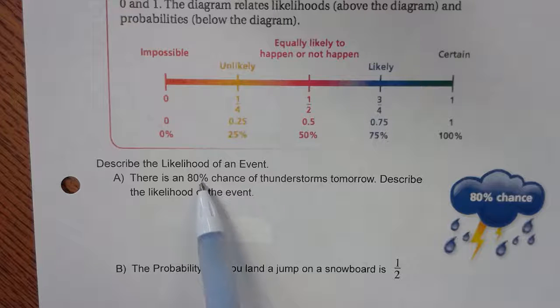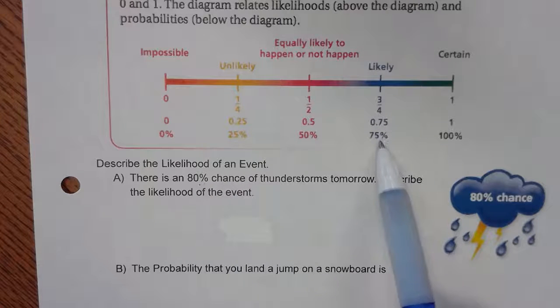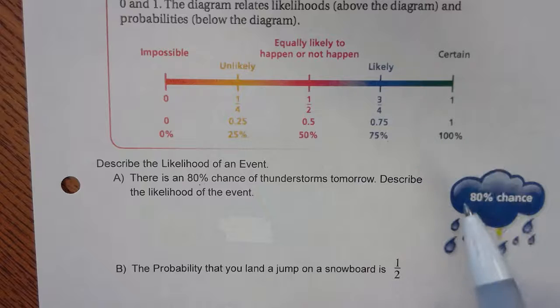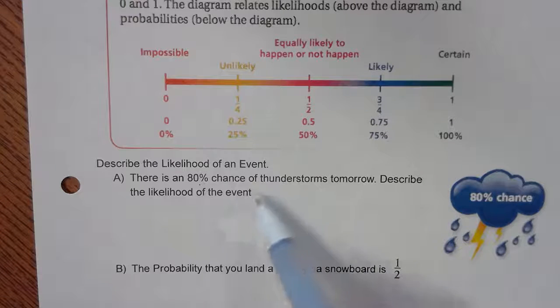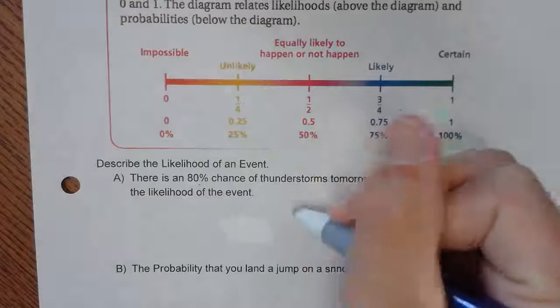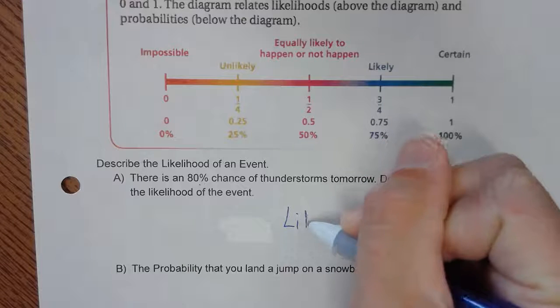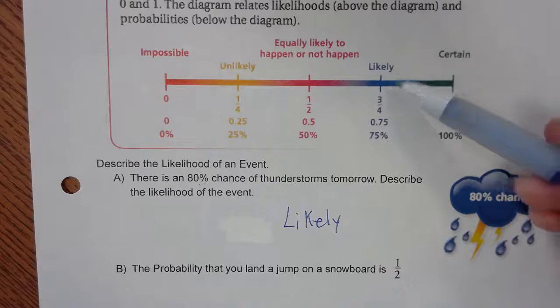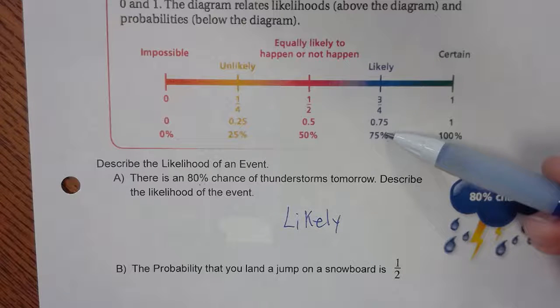That would be 75%. The word that goes with 75% is likely. So for the likelihood of the event, I'm just going to put the word likely. And that's actually my answer. That's all you have to put. Likely means there's a pretty good chance of it happening, 75%.